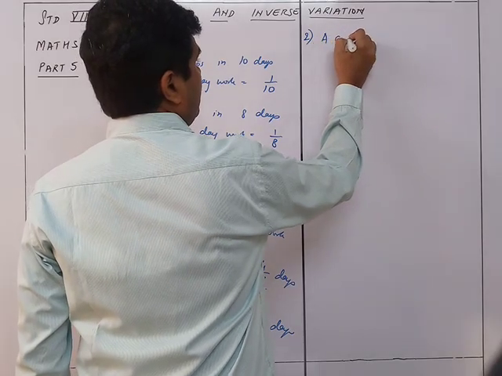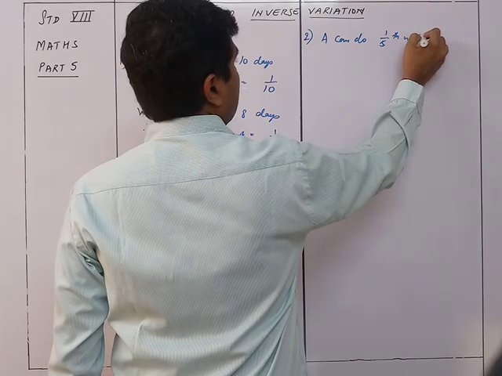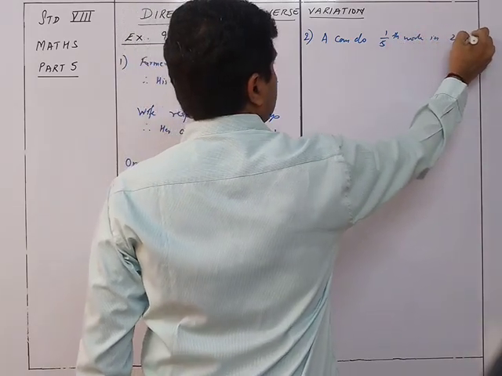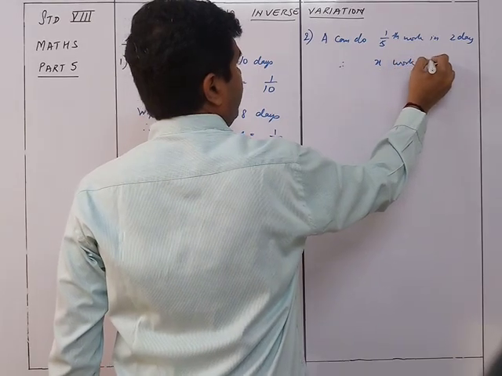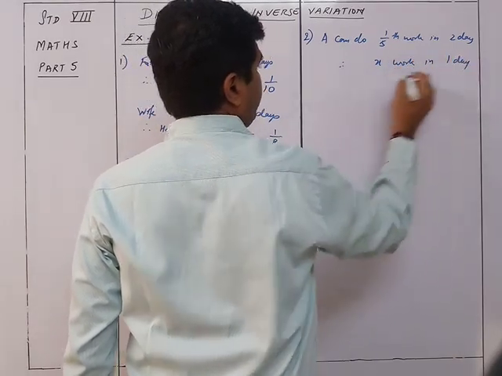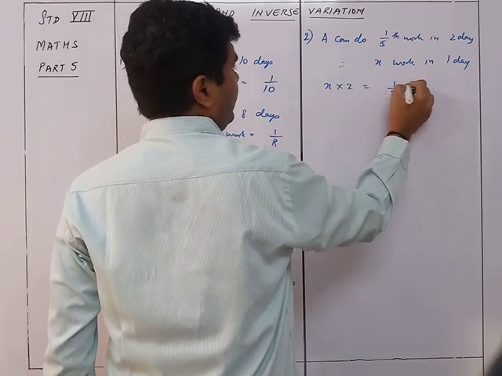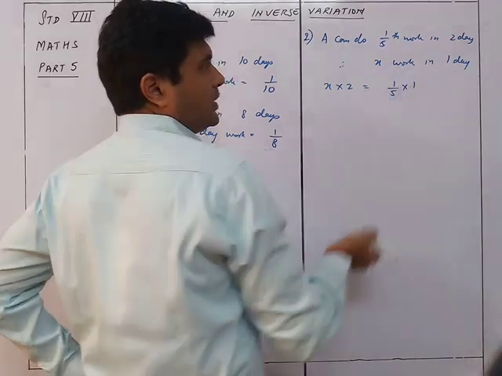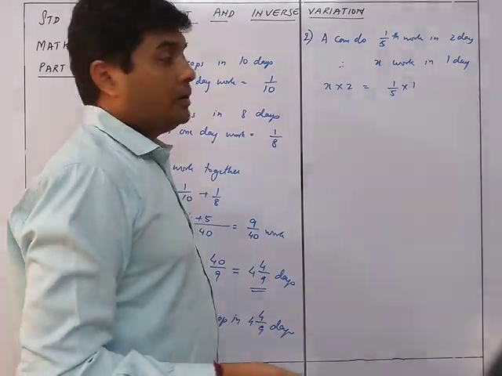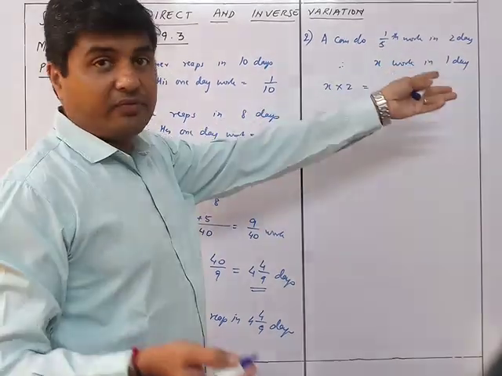A can do 1/5 work in 2 days. Therefore, X work in 1 day. So X into 2 is equal to 1 upon 5 into 1. Because the work and days will always be in direct variation: if the work is more, the number of days will be more.